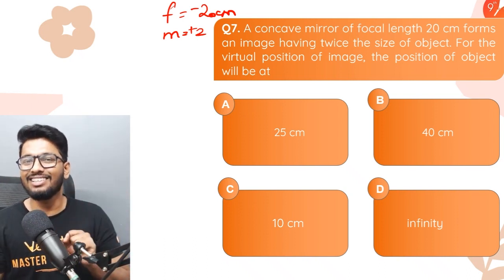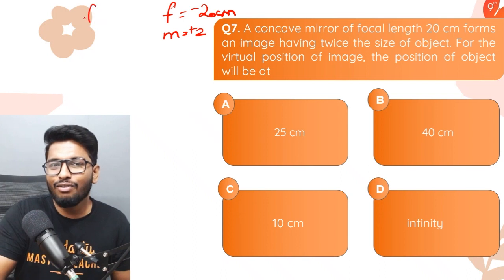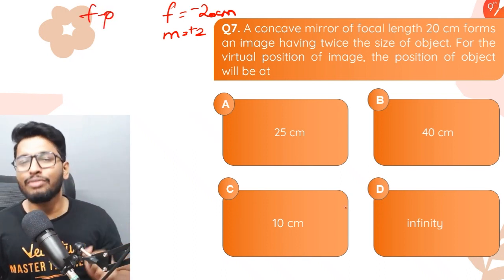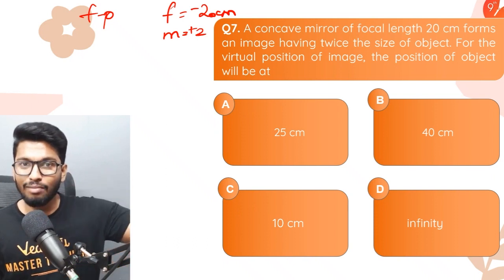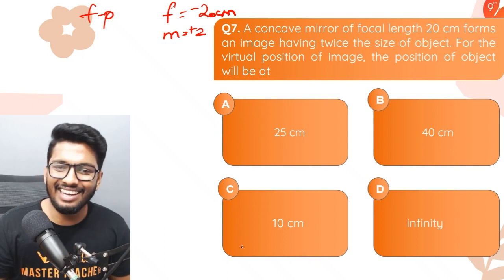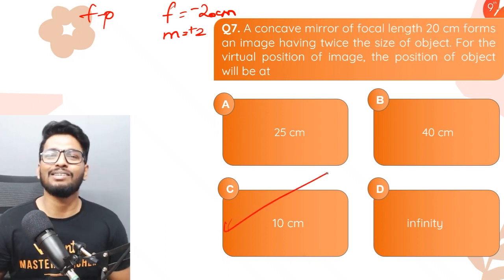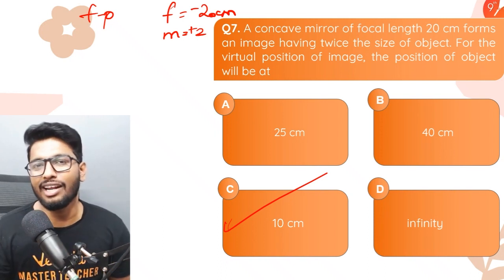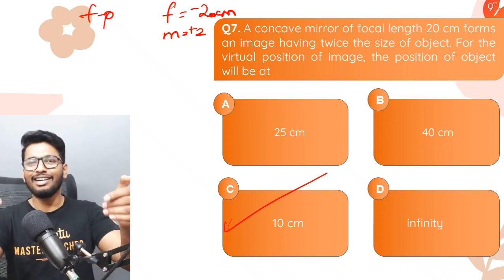Which object position? When it's placed between focus and the pole. In this case, where is that position? The focal length is minus 20 centimeters. So where should the object be placed? You guessed that right, people. 10 centimeter. It has to be between the focus and the pole, and hence option number C would be the right answer. Zero calculations. Done.